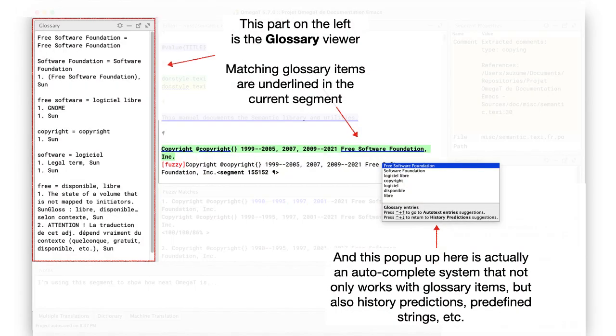Our next feature is the glossary feature. In this project we have a lot of glossary data. Some is relevant and some is not. In the segment that I'm translating at the moment, you can see underlined items. This pop-up menu on the right allows me to enter the terms as I type. It's kind of an auto-insertion system that also supports history predictions, predefined strings, and things like that.